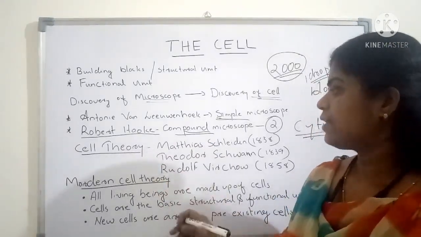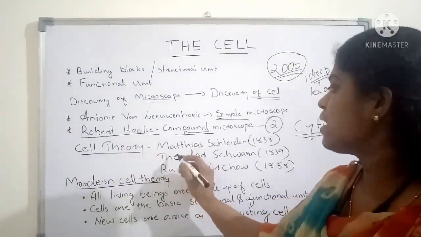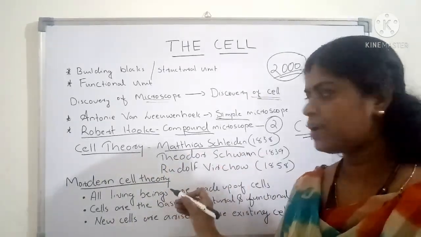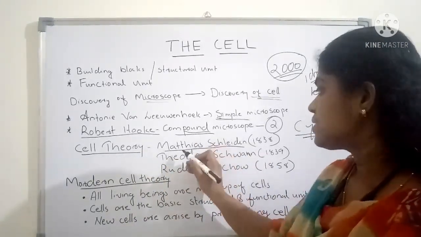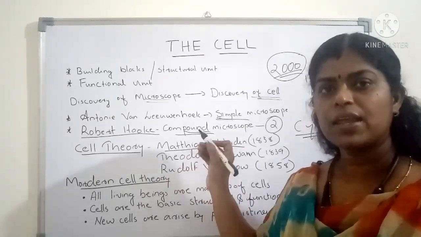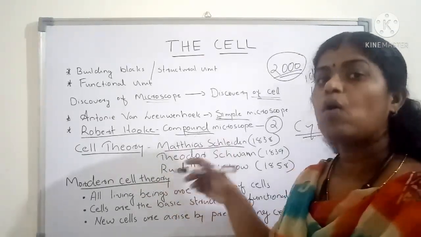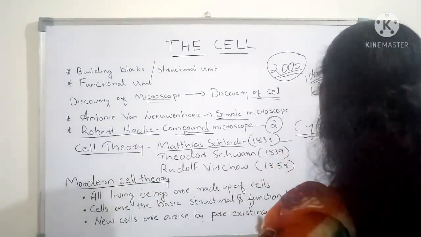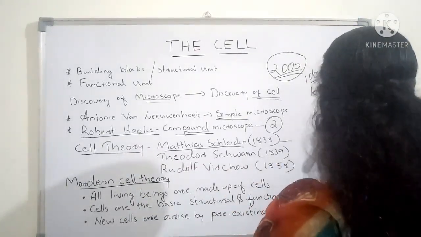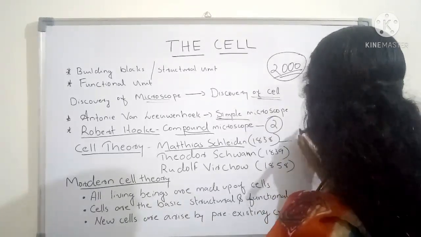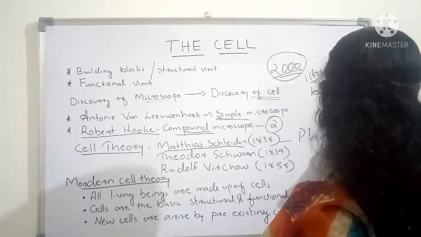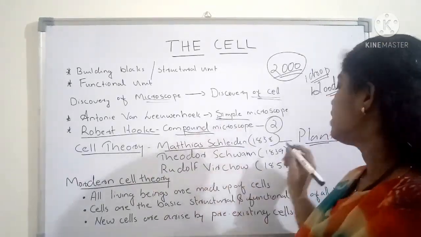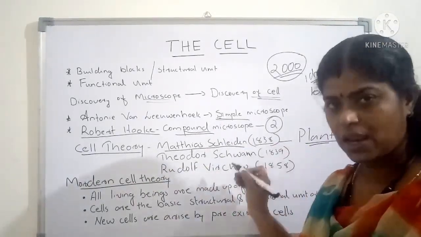The first scientist is Matthias Schleiden. He was a botanist, and he discovered that all the plants are made with cells. That was in 1838.